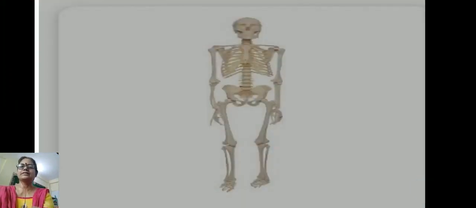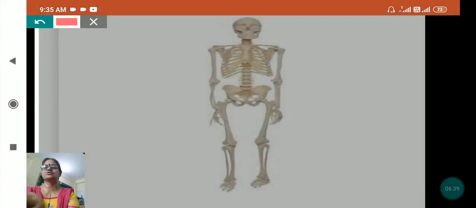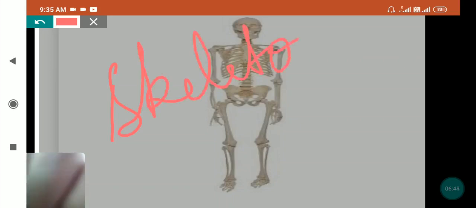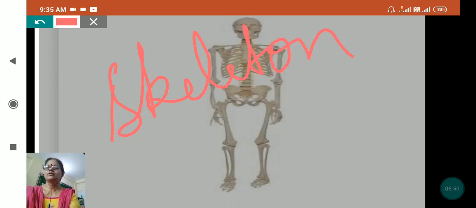Now see this. I think you have all studied this in science also. This is the skeletal system. This is the bony framework of our body. Wherever there is a joint, from there we can move our body, bend. Now see, this framework of bones protects our internal organs, because bone is hard.